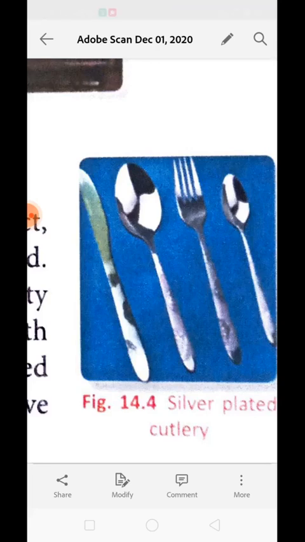A large number of artificial jewelry pieces are available in the market and they sell readily. Why? Because they have a good finishing and they are also electroplated with either silver or gold. They look like real, but they are not really real. Okay, sometimes silver items are plated with gold. Cutlery made of cheap metal is plated with silver to give it a royal appearance. Understood?